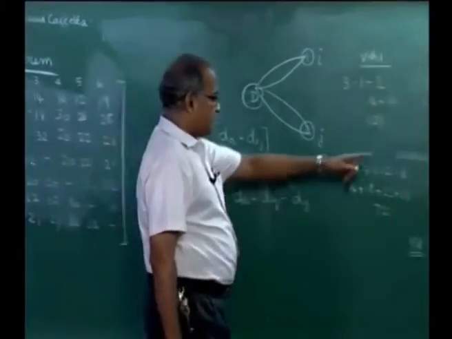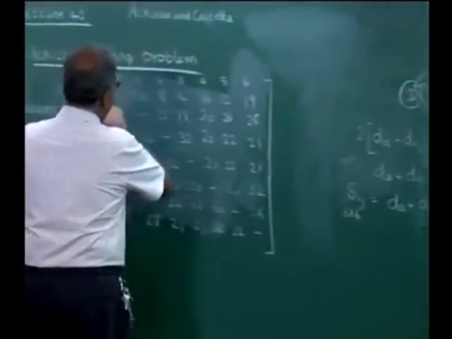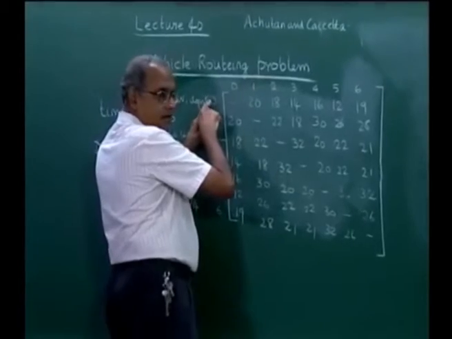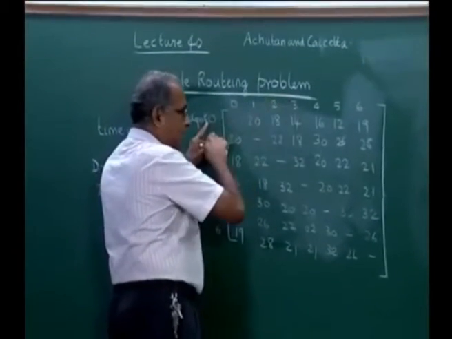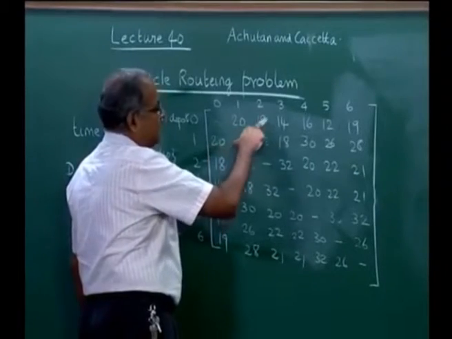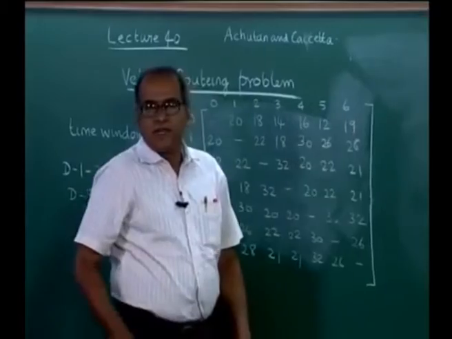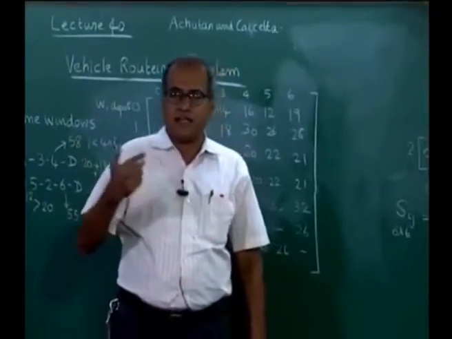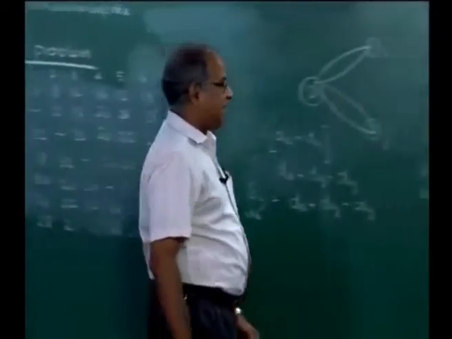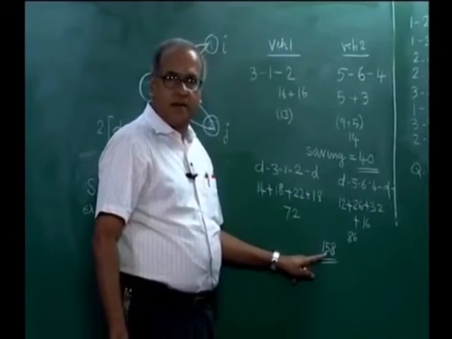The saving is 40, and if we realize that if we had actually gone from the depot to 1 and back, depot to 2 and back, 3 and back, and so on, the distance we would have travelled is 20, 38, 52, 68, 80, 99. 99 into 2 is 198. So 198 minus saving 40 gives us 158.